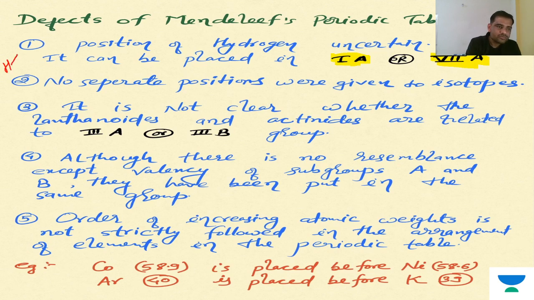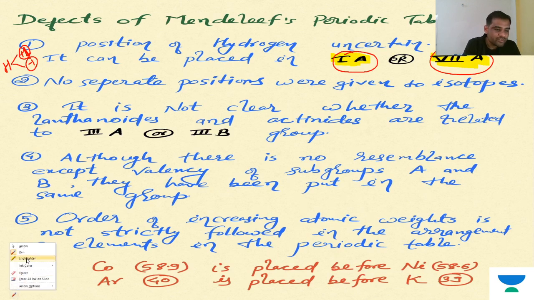Hydrogen can have a plus one oxidation state and a minus one oxidation state. Hydrogen can behave like a metal as well as a non-metal. So that's why we have confusion about whether to put hydrogen in group 1A or 7A. That was the first limitation of Mendeleev.